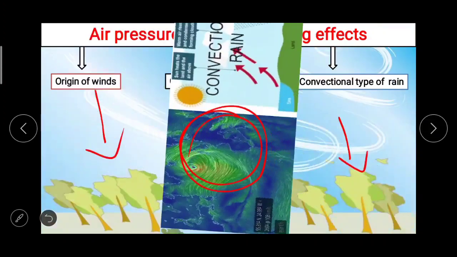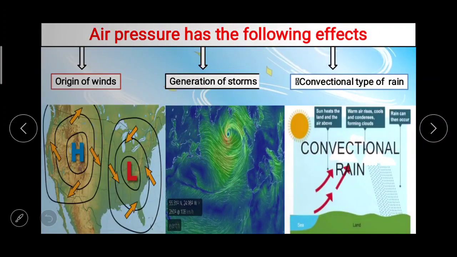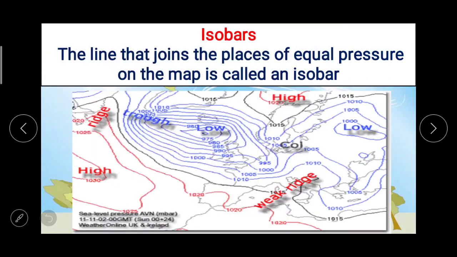Now the next thing in this topic, isobars, the line that joins the places of equal pressure. The line that joins the places of equal pressure on the map is called an isobar. Here now you can see 1010, 1012, 1010.